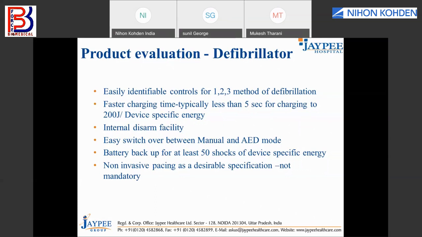Similarly, for each and every equipment, based on your organization's requirement, whether it is primary care, secondary care, or tertiary care, you can devise your own specification criteria. Now remember, don't try to compare all the technical parameters. You select those parameters which are important for your organization and your ward. Right? Now we planned it, we discussed the product evaluation, and now next slide, please.